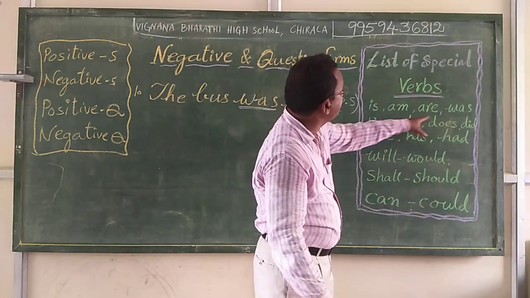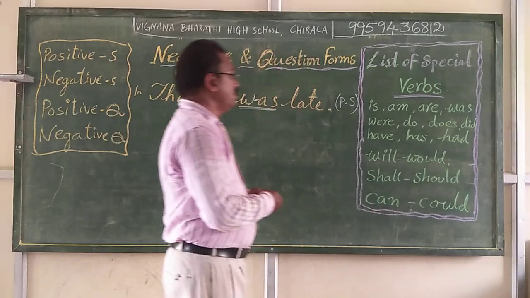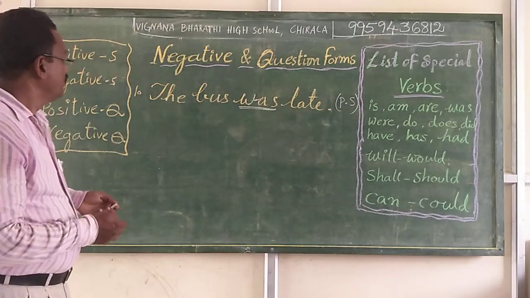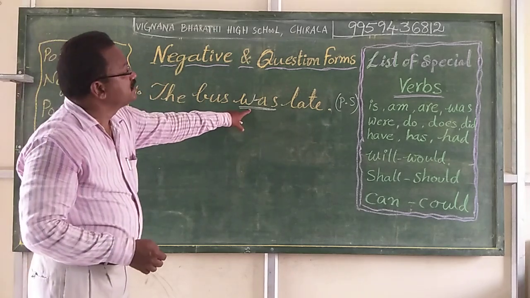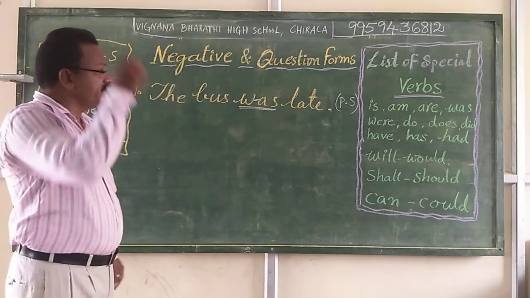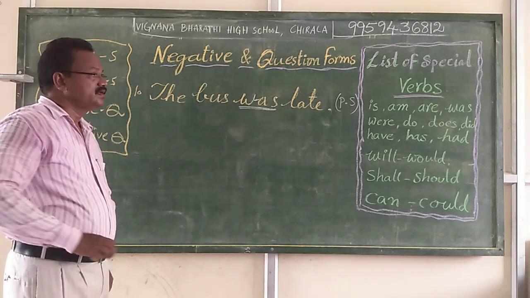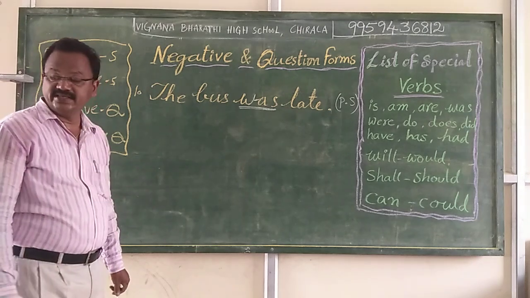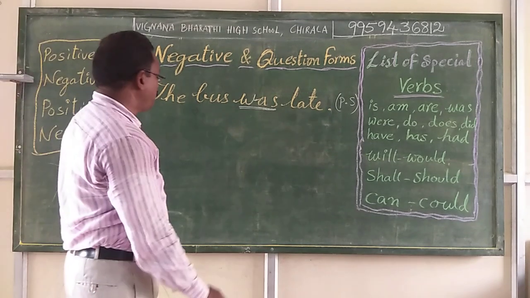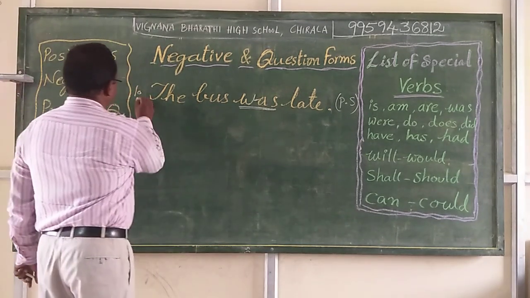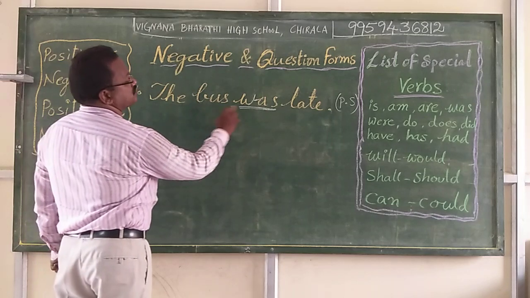It is found here, was. For this kind of statements which have special verbs, simply we can make the change in only the verb part.